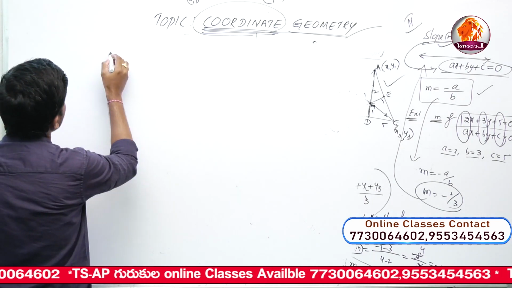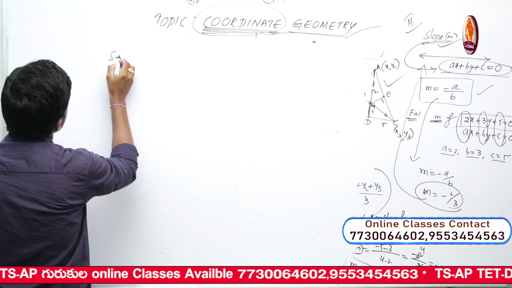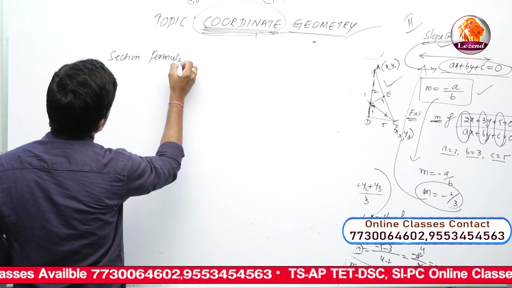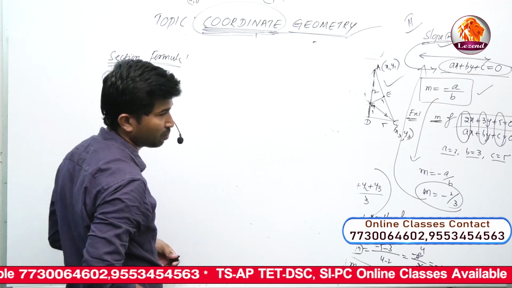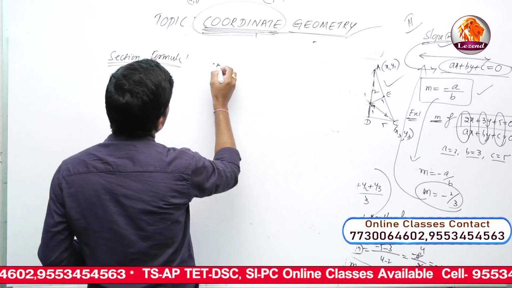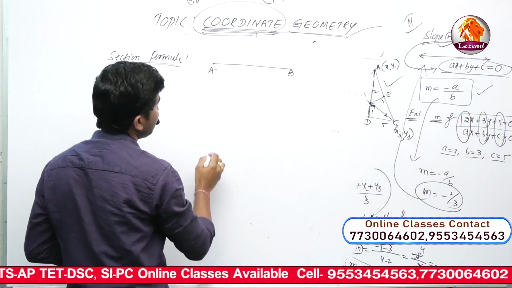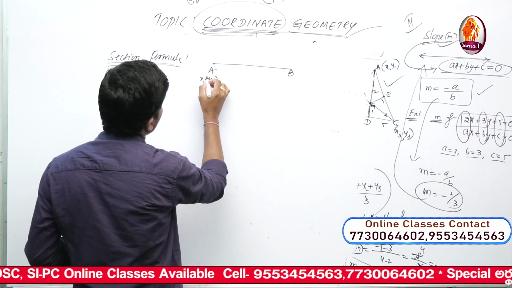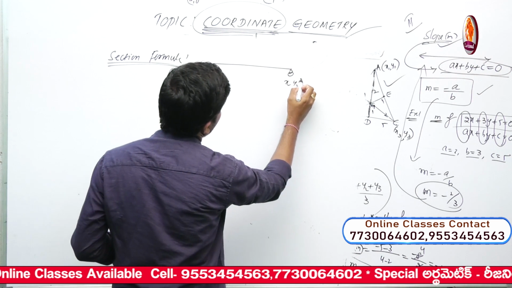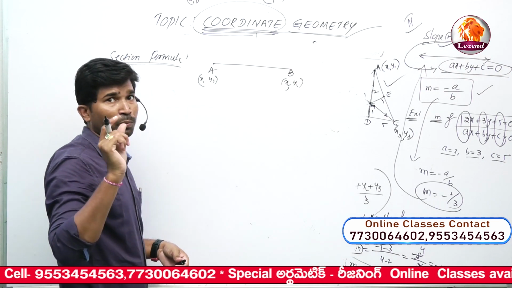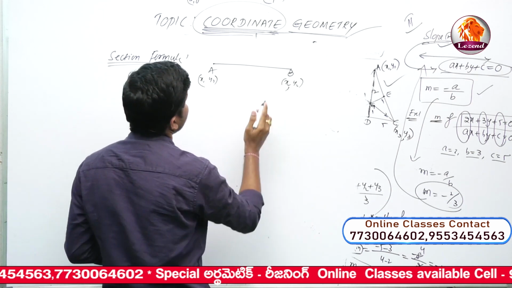For example, section formula. Section formula. This is a line segment AB formed by the 2 points. This is x1, y1. This is x2 and y2. For example, if a point P, you can take any point.